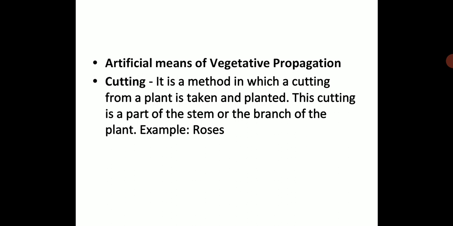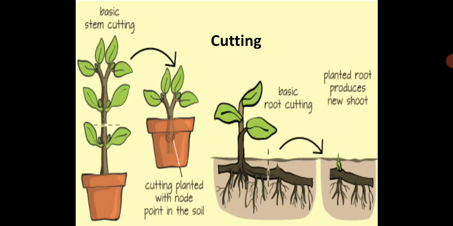It is a method in which a cutting from a plant is taken and planted. This cutting is a part of the stem or the branch of the plant, for example roses. So a branch or the stem of the plant, you take a cutting of it and again you plant it, then it will grow again. So this is an artificial means which you are doing.